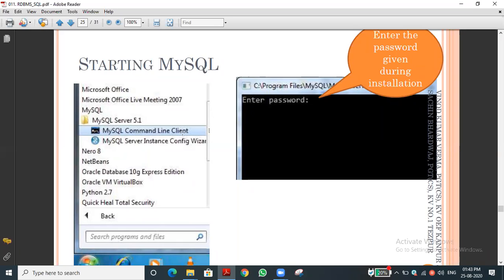Workbench is another concept. Whenever you download, MySQL Workbench will be there. That is not a command line, that is a GUI, completely graphical user interface. For example, to create a table through a query we can create it, but in Workbench there is no query, no code. Generally just by clicking, like in MS Word, if you want to insert a table, the Insert Table option is there, you choose how many rows and columns, and the table will be inserted. Have you done that previously in MS Word?